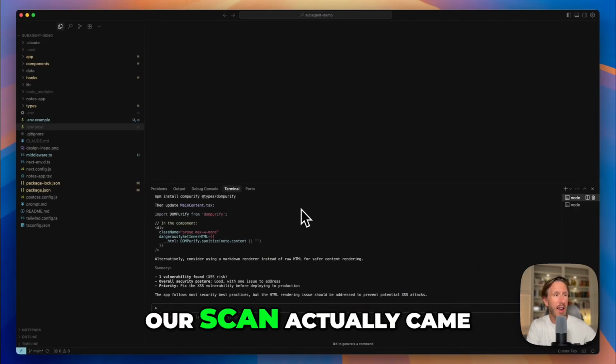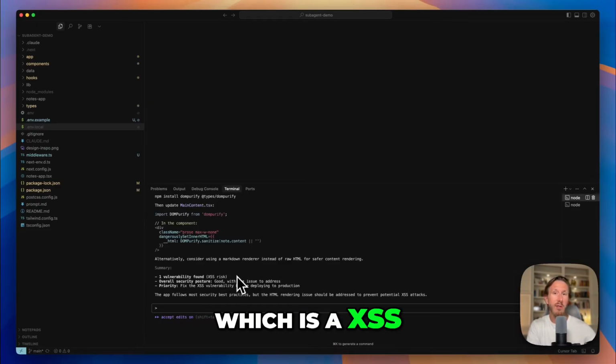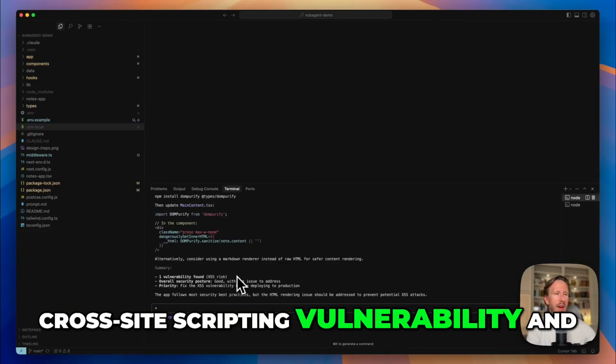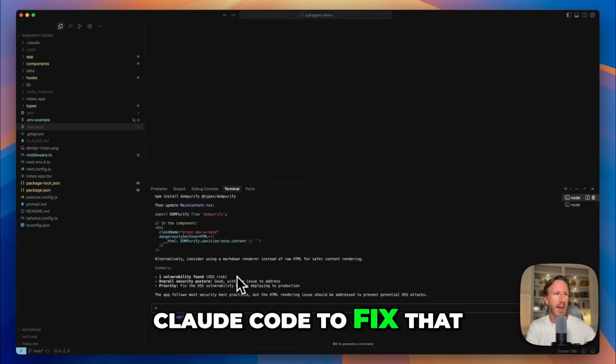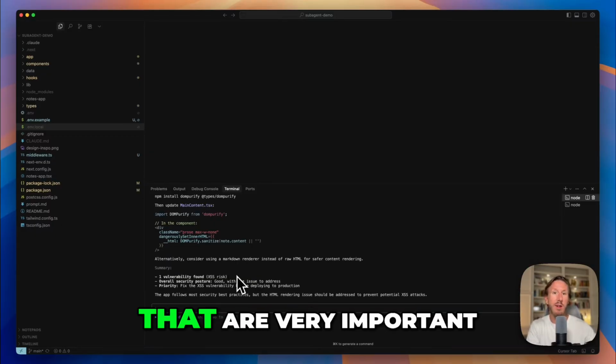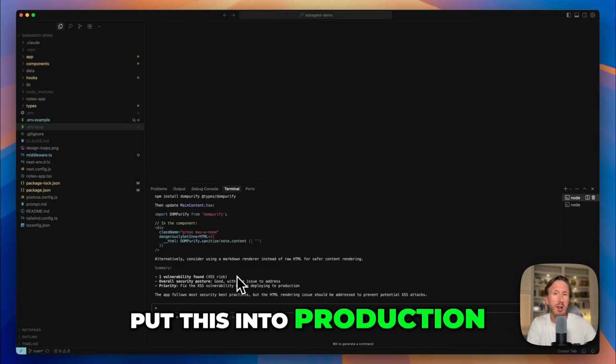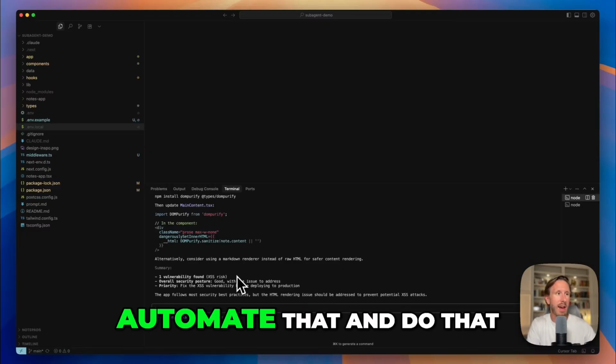Okay, and you can see our scan actually came back pretty clean. They found one vulnerability, which is an XSS cross-site scripting vulnerability, and you can just ask Claude Code to fix that. But this is super cool because it's automating a lot of things that are very important for scanning code that AI agents write. You want to make sure there are not any holes if you ever put this into production, and Semgrep helps you automate that and do that.